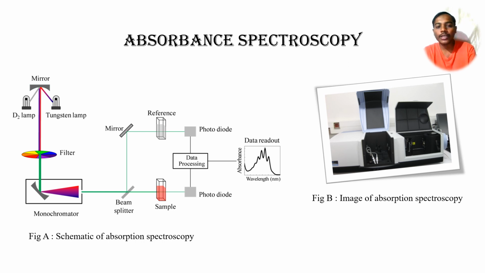Figure A shows the schematic of absorption spectroscopy. Light coming from the deuterium lamp is not monochromatic in nature, and it is very important to convert it to a monochromatic nature. That function is done by the monochromator, and the beam splitter splits that beam into two different paths.